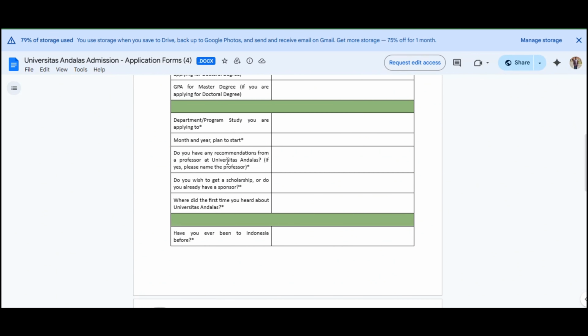Okay, do you have any recommendation? If you have any recommendation from the professor, like for the doctoral program, it's mandatory, they must put it here. But for master's, if someone has one, then they can put their details, like all the details regarding the professor here. And do you wish to get a scholarship? Yes, I wish to get a scholarship. You're gonna write it here.